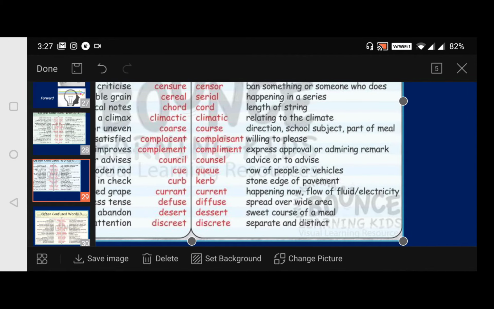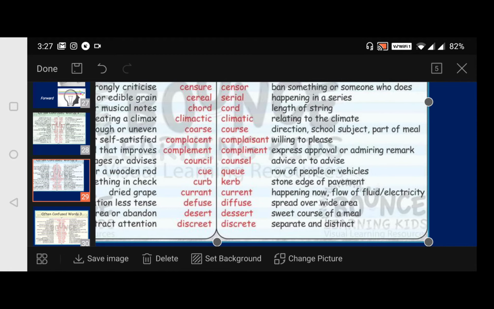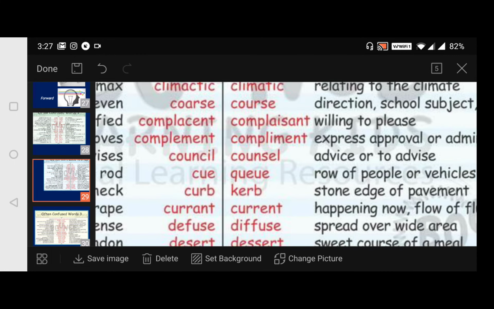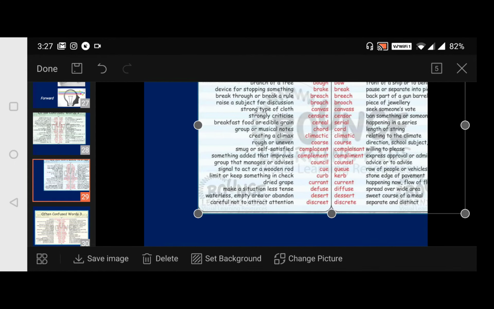Advise or to advise. Okay, next. Then coming to Q, you often get confused with this word. The other day I have told you the spelling. This Q is something different from, though they are pronounced similarly, this Q is something different from that Q.